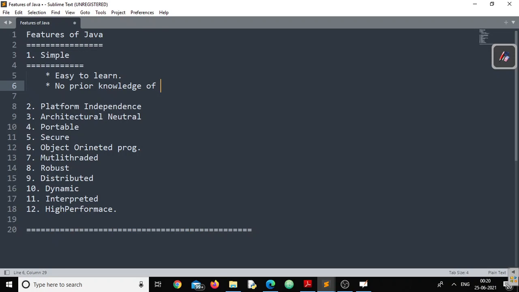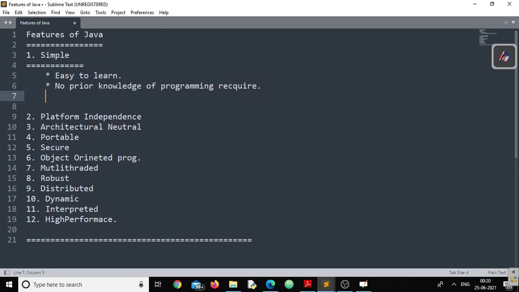No prior knowledge of programming is required. The next feature of simple is, this is for the people who know C, C++. This feature they might understand. That doesn't mean the people who are not into C, C++ could not understand.